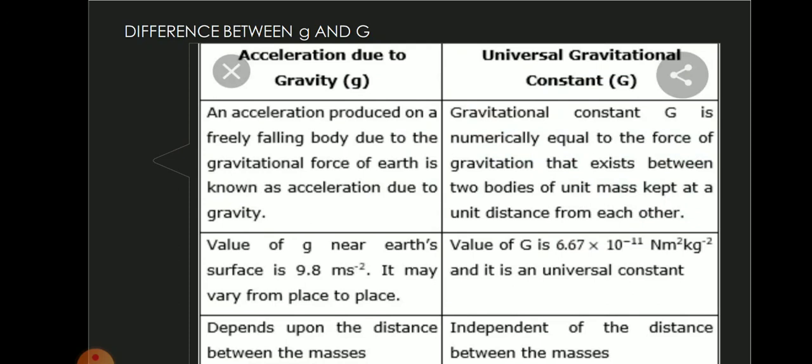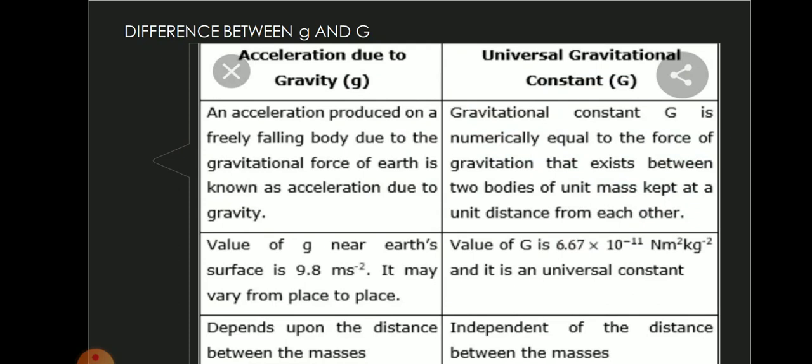Acceleration due to gravity is nothing but an acceleration produced on a freely falling body due to the gravitational force of Earth. Universal gravitational constant is numerically equal to the force of gravitation that exists between two bodies of unit mass kept at a unit distance from each other. Unit mass kept at a unit distance means when mass is 1 kilogram and the distance is 1 meter, then that force of gravitation will be equal to the gravitational constant.